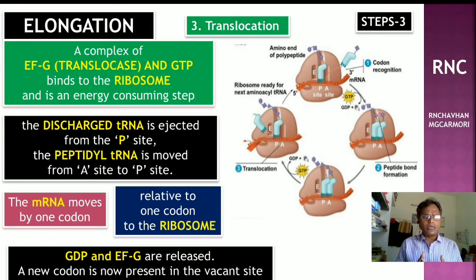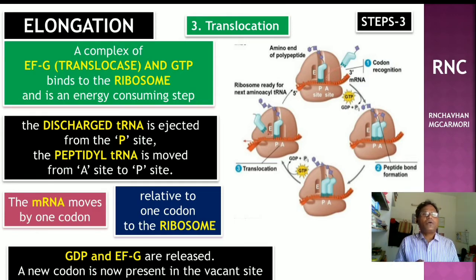We already studied that after peptide bond formation, the ribosome moves one codon ahead along the 5' to 3' direction on the mRNA, so that the dipeptidyl tRNA appears on the P site and the next codon appears on the A site. Okay, are you getting it?